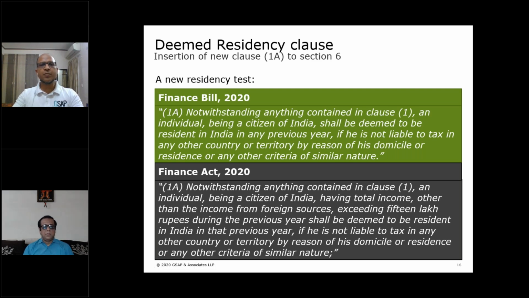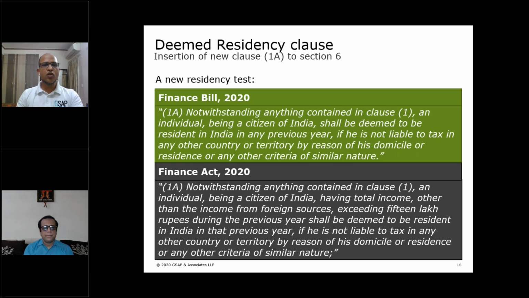PIO is supposed to be a person, PIO stands for person of Indian origin, who is living abroad and comes on a visit to India. But a citizen of India, for 1A, a citizen of India is getting taxed. That citizen of India may be living in India, he might be living abroad. If you notice, there is no stay threshold for 1A. The only thresholds are citizenship and Indian income of 15 lakh. He might be staying all through India, meaning the whole of the year. He might not be staying even a single day in India.